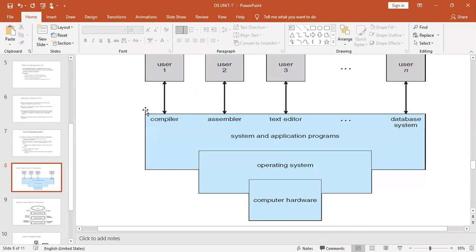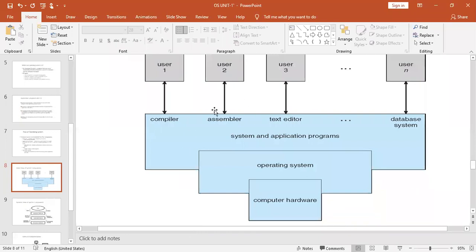For that, we have a compiler, right? So with the help of the compiler, we interact with the computer hardware through the operating system, because you cannot directly execute your instructions on the hardware itself. The operating system will take care of passing your instructions to the hardware, and whatever response is given by the hardware components will be redirected back to you with the help of the operating system.